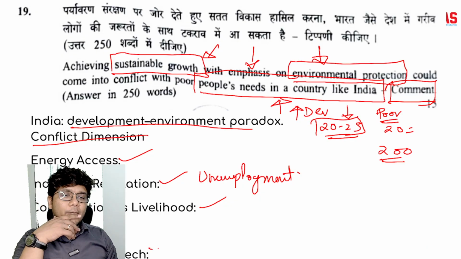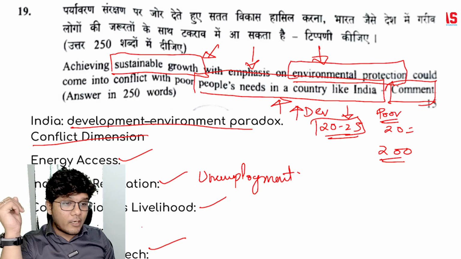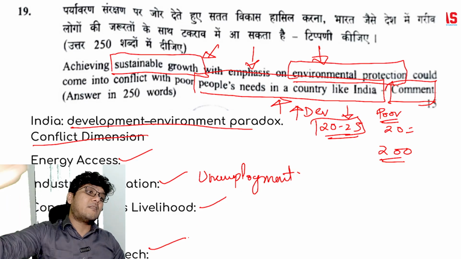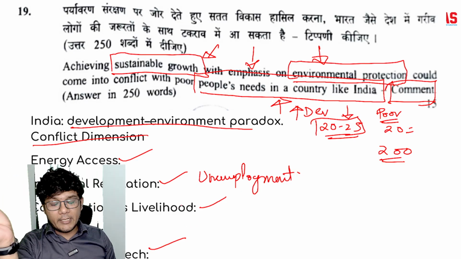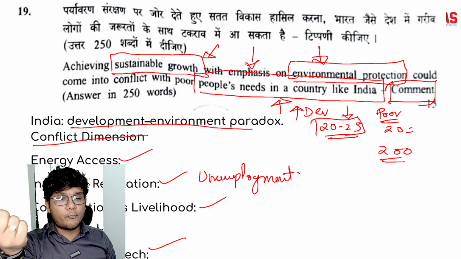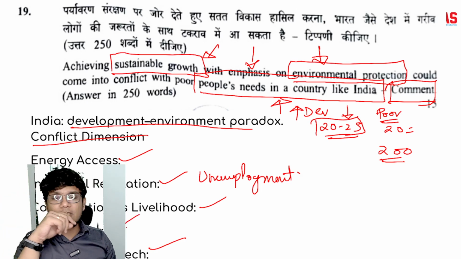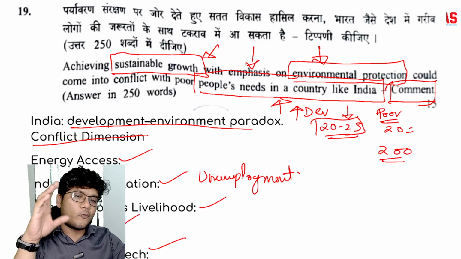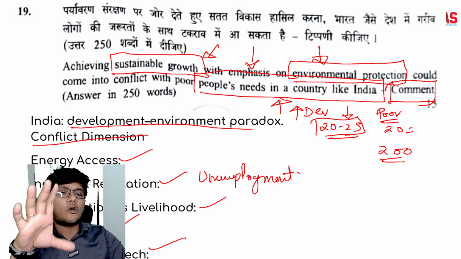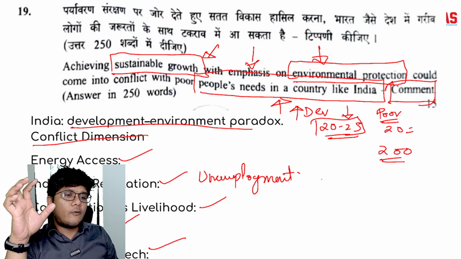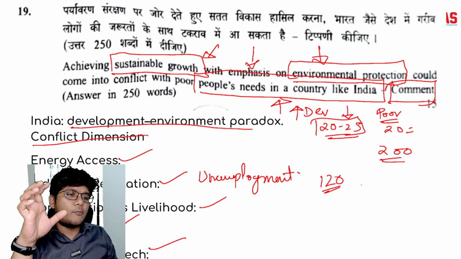Then you are going to talk about the cost of green technology. It is very high, so it is going to make things costlier, leading to inflation, which is difficult for the poor to survive. And then you talk specifically about the urban poor, and so on. So these are the points that you are going to talk about with respect to the conflict dimension. So 120 words can be used over here.